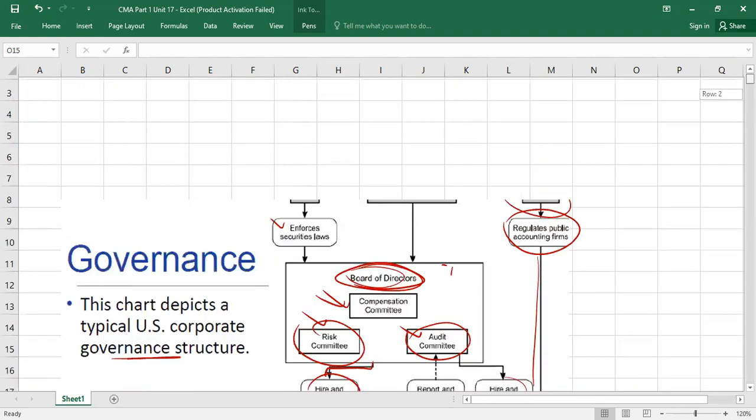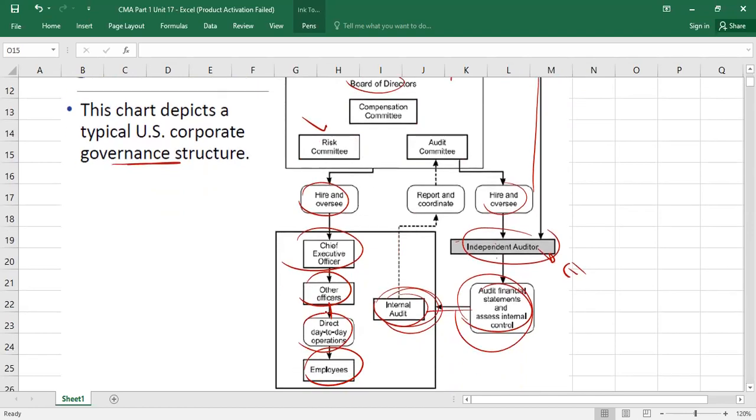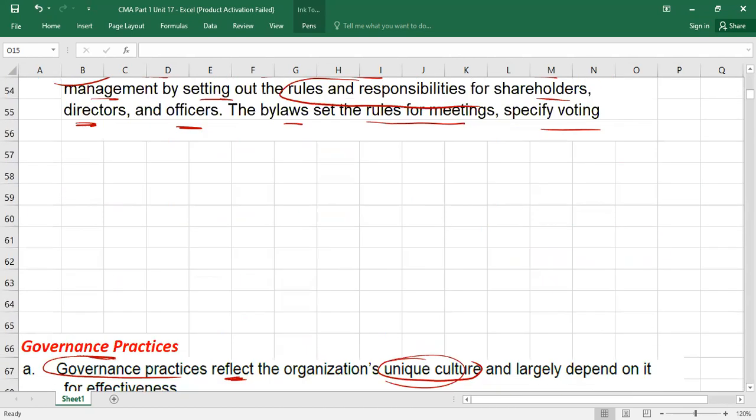Because this session is regarding governance, I'm starting from here. Then we know, obviously, the board of directors hire and oversee what? The chief executive officer and chief audit executive, and they can appoint other officers, right or wrong? Other officers deal with the direct day-to-day operations of the business, right or wrong? And now if you look at it, we are actually talking about management.